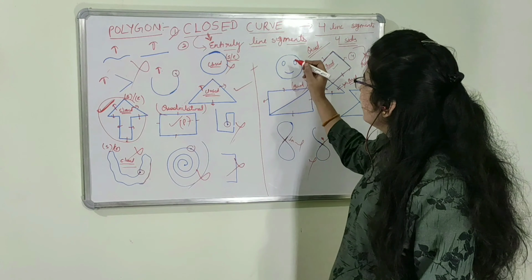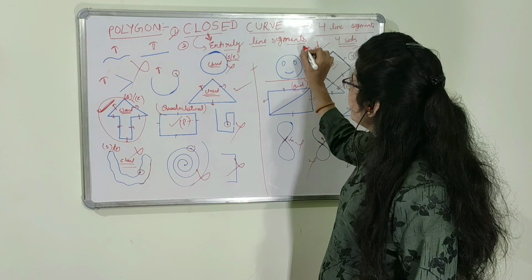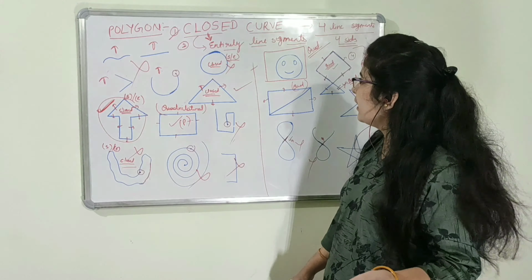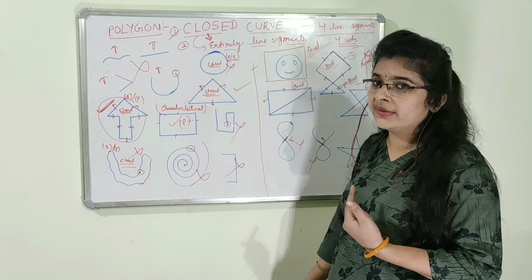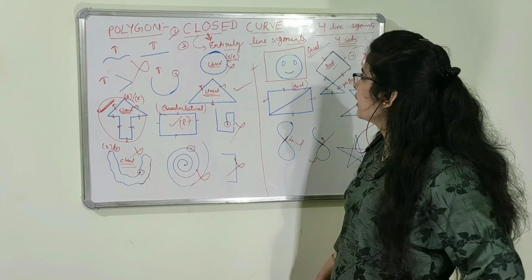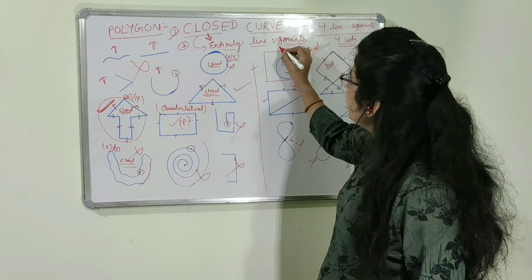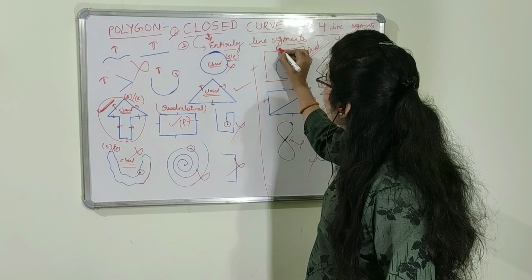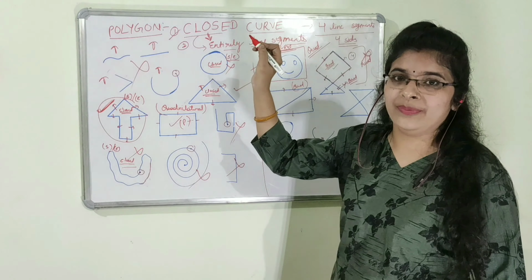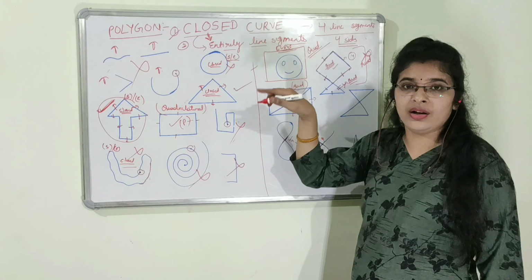Now, come to this. This is a special case. See, it's not a quadrilateral because a circle is there and a circle is not made up of line segments. But we have to see whether it's a curve or not. ये कर्व है भी या नहीं है, इसमें doubt है whether it's a curve or not.